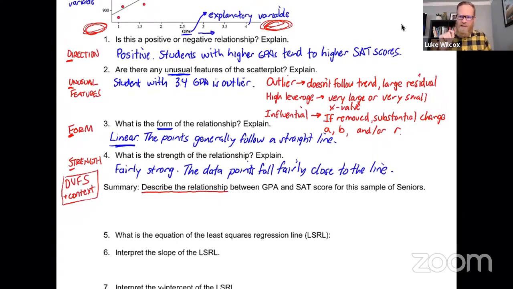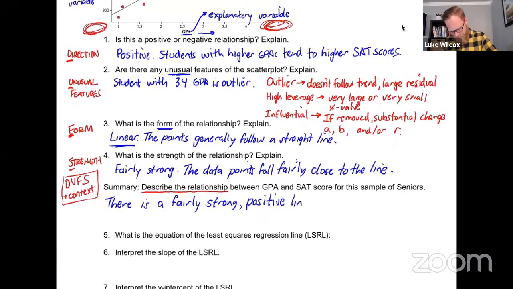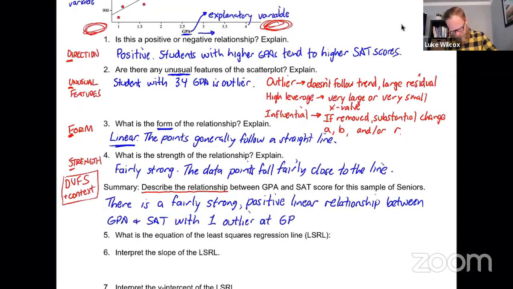So in the summary here, what I'm going to attempt to do is to take all 4 of those ideas and put them into one nice, neat sentence. Okay, so here we go. Here's my best attempt. Describe the relationship between GPA and SAT. There is a fairly strong, positive, linear relationship between GPA and SAT with one outlier at a GPA of 3.4.